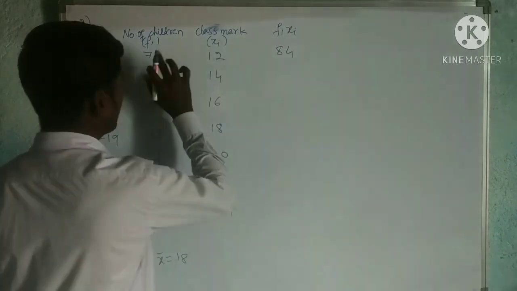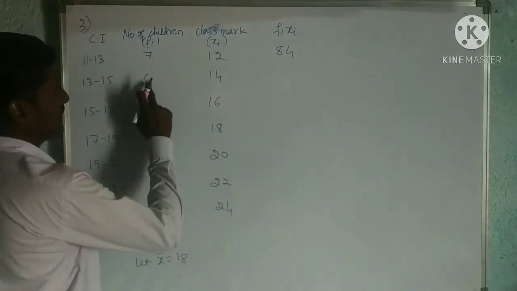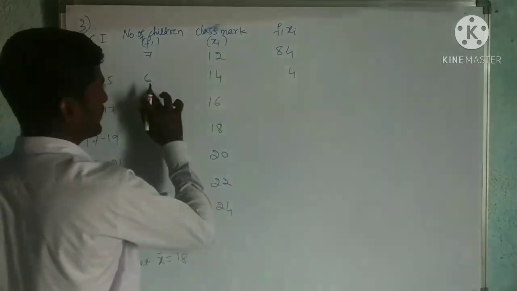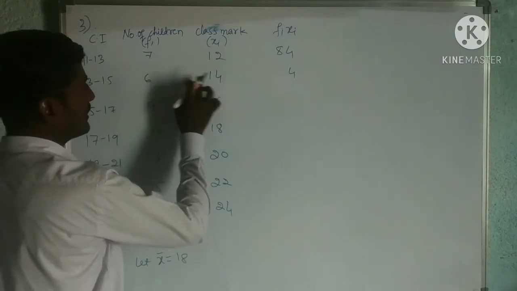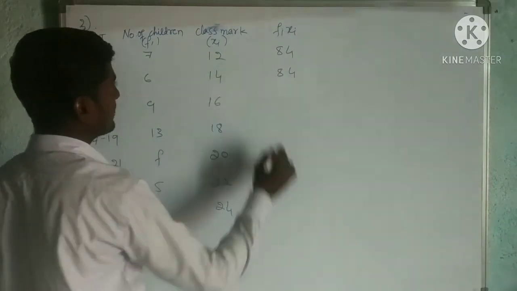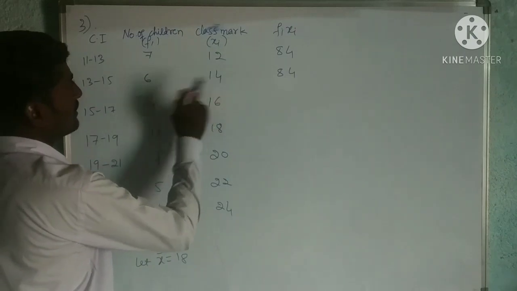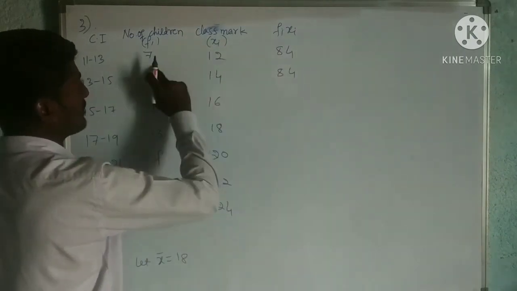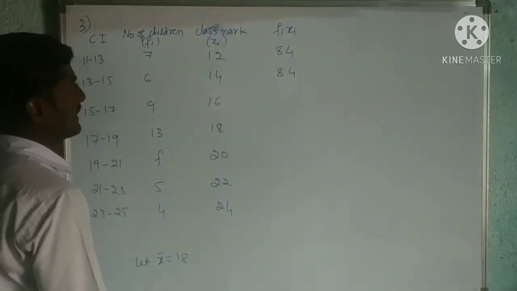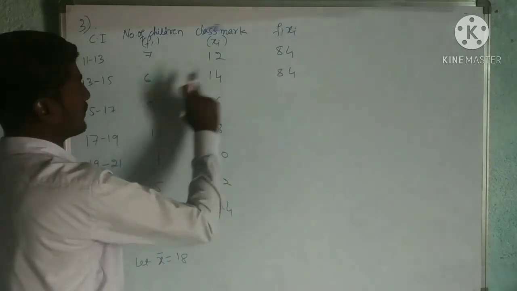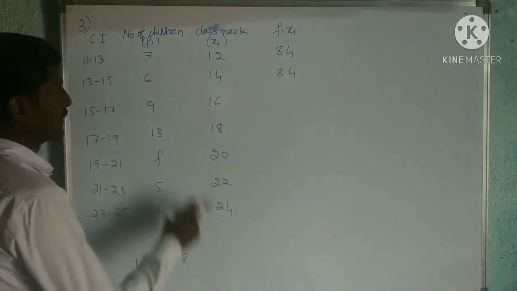84. 12 sevens are 84. Then 24: 6 4s are 24, carries 2. 6 plus 2, 8. 7 2s are 14, 7 plus 1, 8. 24, 6 plus 2, 84.